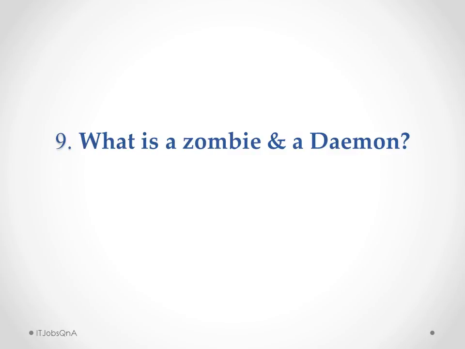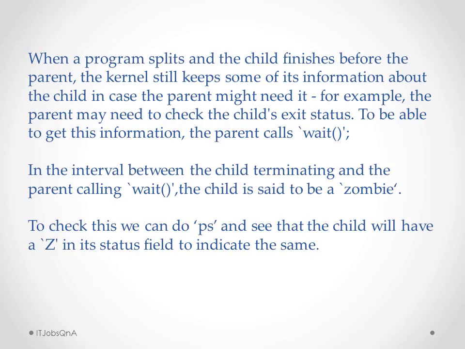The ninth question is, what is a zombie? Answer is, when a program forks and the child finishes before the parent, the kernel still keeps some of its information about the child in case the parent might need it. For example, the parent may need to check the child's exit status. To be able to get this information, the parent calls wait. In the interval between the child terminating and the parent calling wait, the child is said to be a zombie. To check this, we can do ps and see that the child will have a Z in its status field to indicate the same.